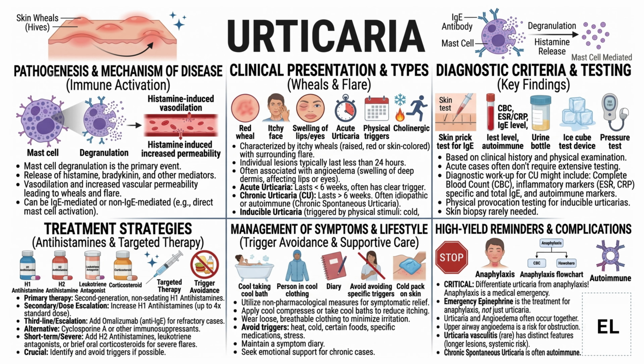managing it. The cornerstone of treatment is antihistamines, specifically second-generation H1 antihistamines, such as cetirizine, loratadine, or fexofenadine. These are preferred because they are effective and non-sedating, making them suitable for long-term use. If symptoms are not controlled with standard doses, we can increase the dose up to 4 times the usual level, which is a key step many clinicians overlook. For patients who do not respond adequately, we move to third-line therapies, such as omalizumab, an anti-IgE monoclonal antibody that has shown excellent results in chronic urticaria. In refractory cases, immunosuppressants like cyclosporin may be considered.